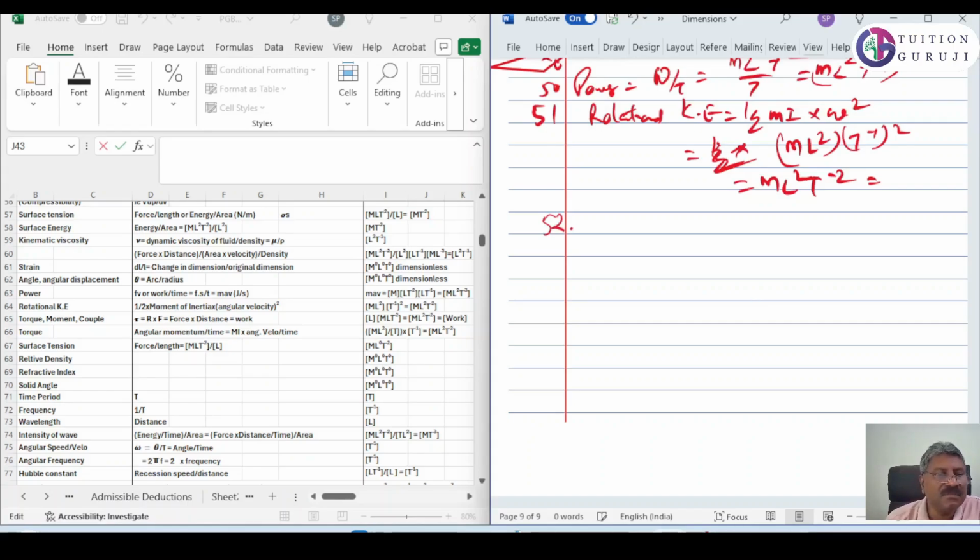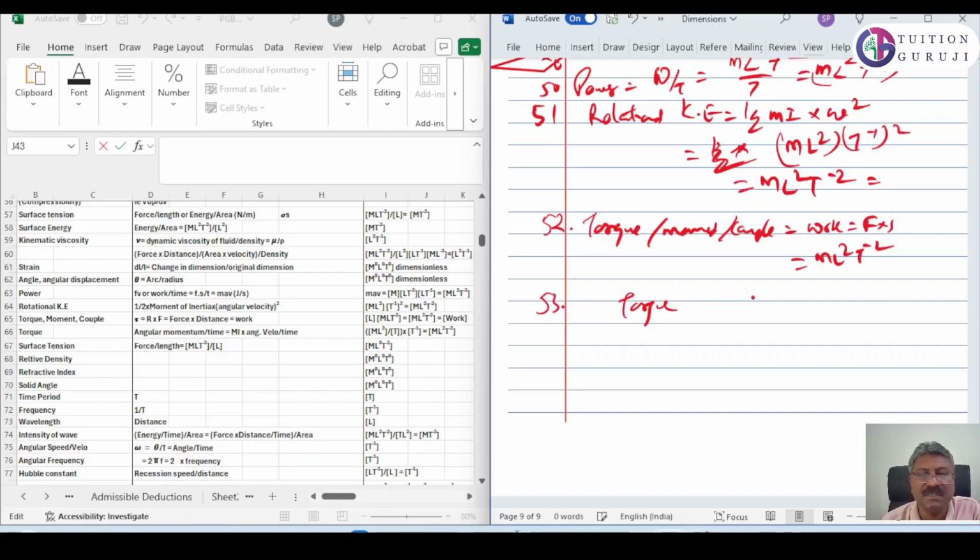52 is torque. Torque is nothing but energy. Torque, moment, couple, it is the same as work. So force into distance is equal to M L square T raised to minus 2. 53, torque.